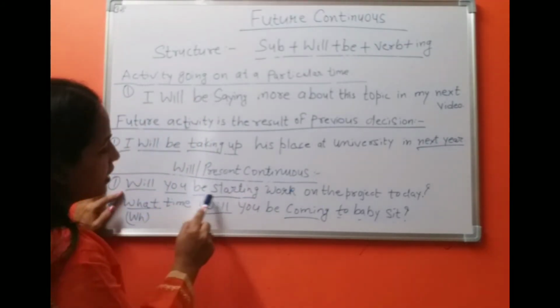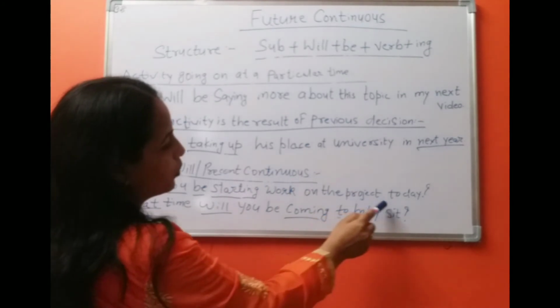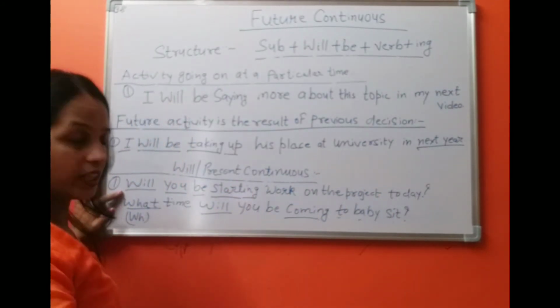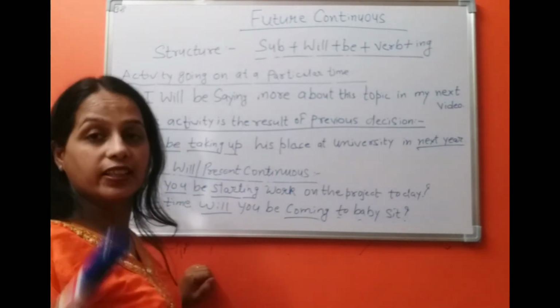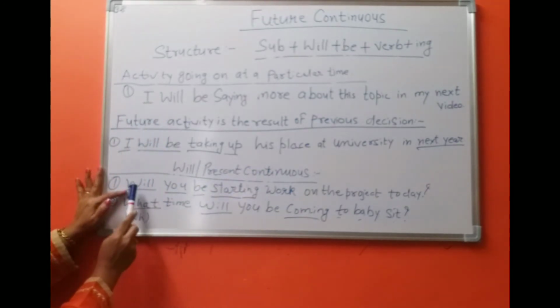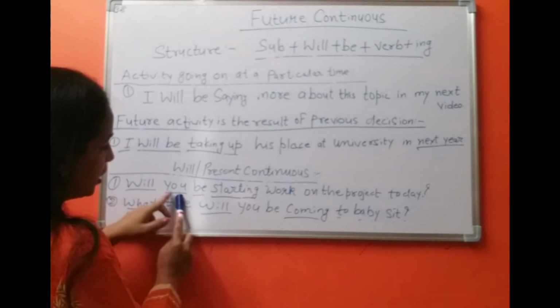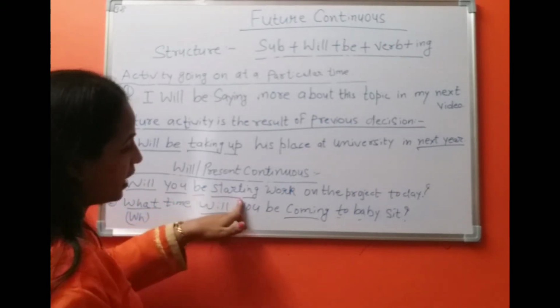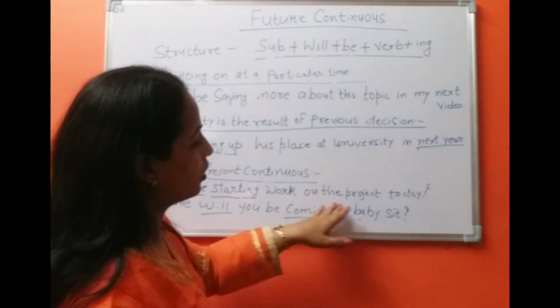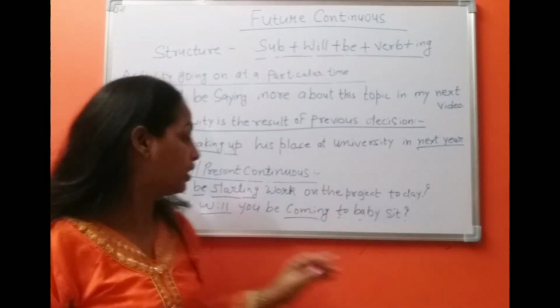Will you be starting work on the project today? In interrogative sentences, we use will first, then the subject, be, and starting work in the ing form, work on the project today.